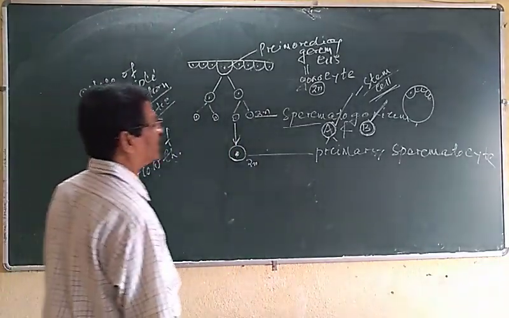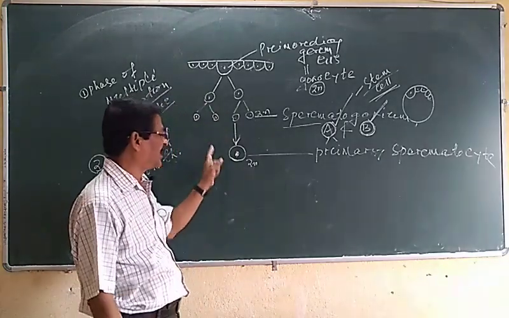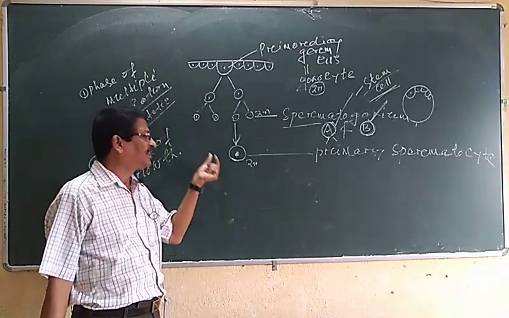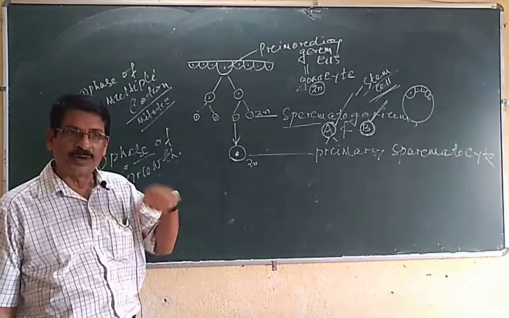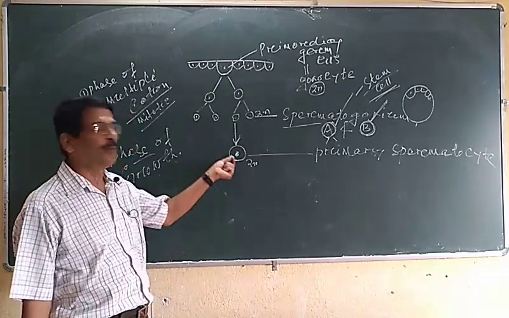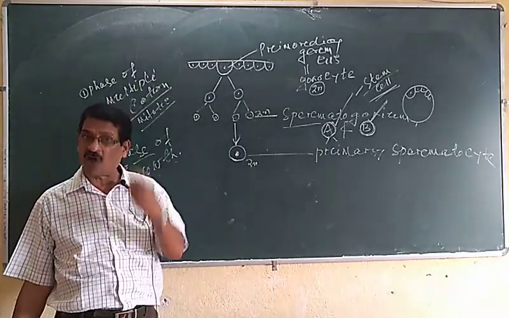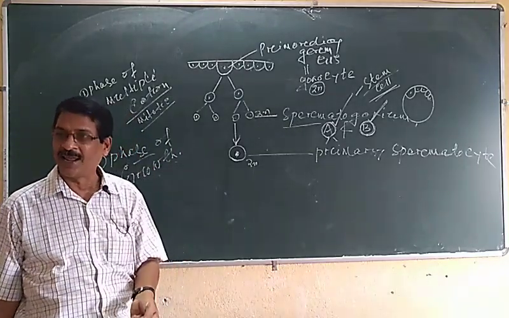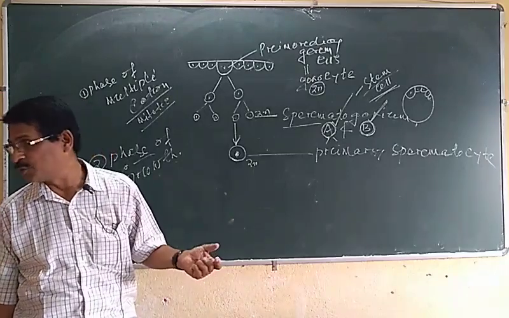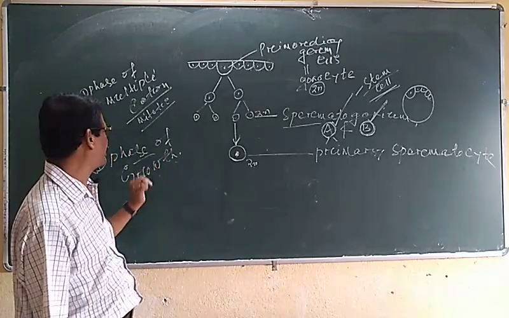So this is called the primary spermatocyte. Under the growth phase there are no further divisions; only the cell enlarges to its double size in human beings, by the accumulation of cytoplasm and the replication of DNA, which helps in further cell division. In this way, it is called the phase of growth.